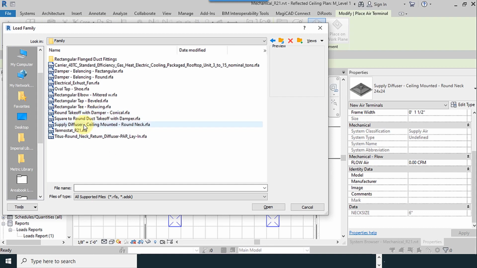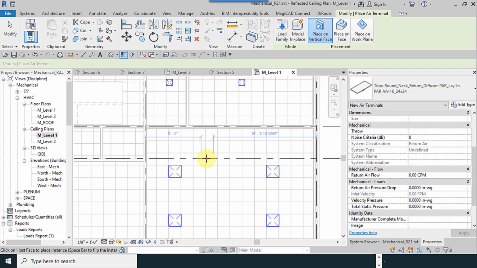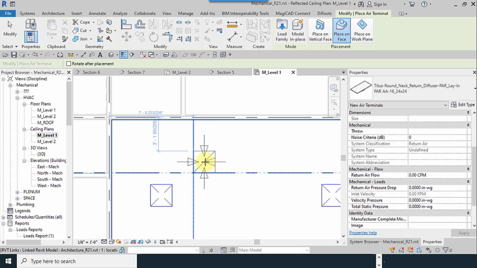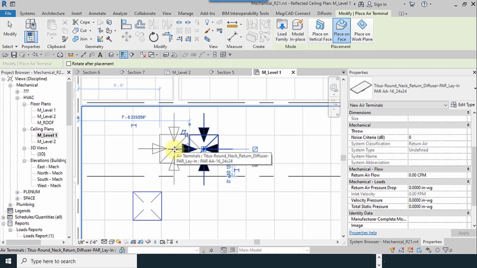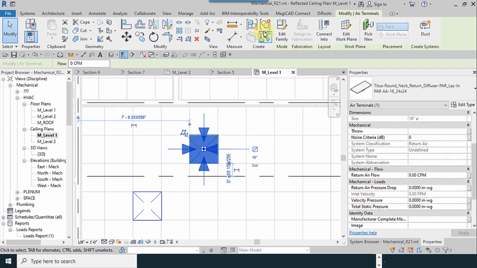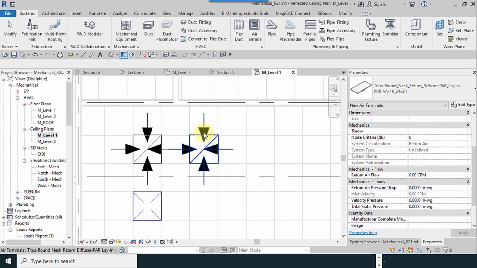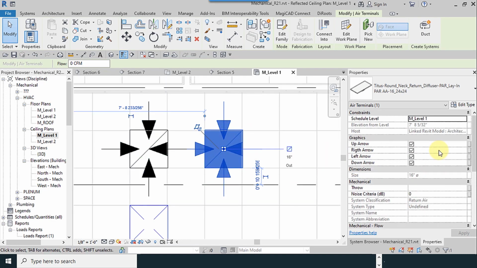I select the supply diffuser and return diffuser. So place on face. We have two returns here. Place on face. So I will change its place later.